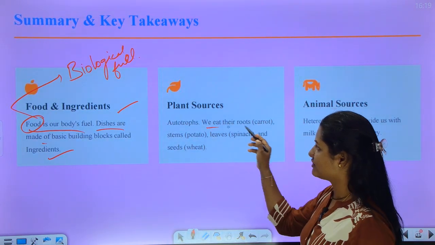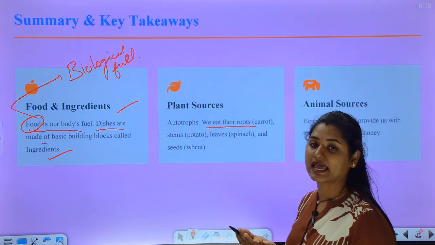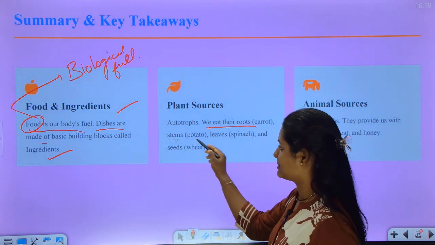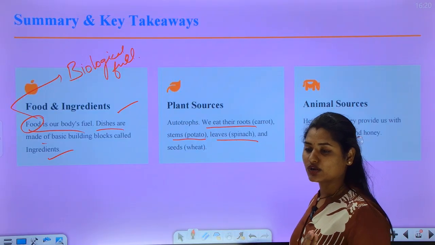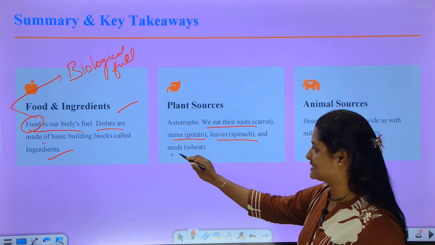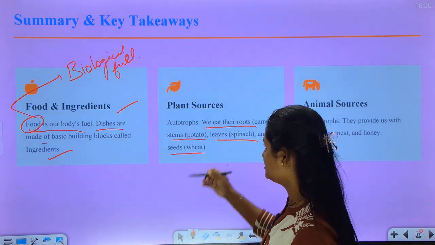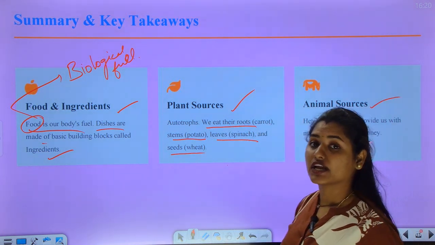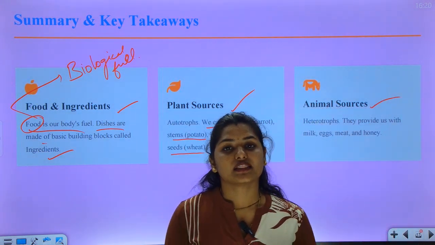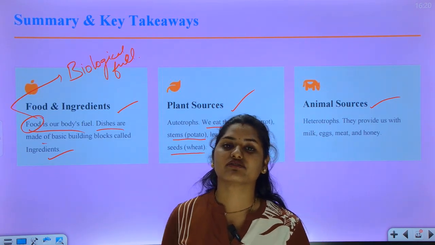And here we eat their roots, carrot, radish; stem, potato, onions; leaves, spinach, coriander; and then seeds, that means wheat, rice. So these come under plant sources. Now coming to animal sources, these are heterotrophs, that means they depend on others for food.